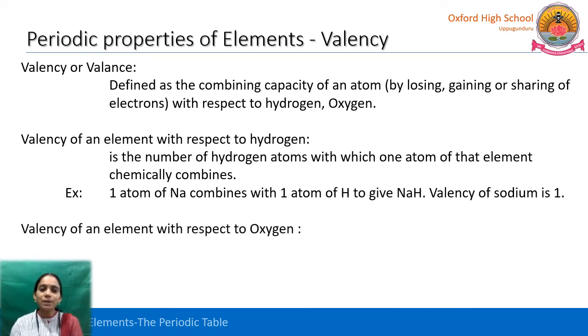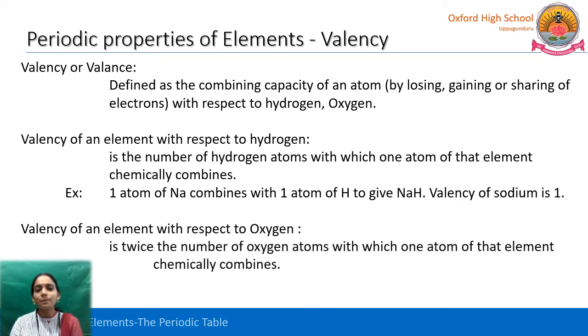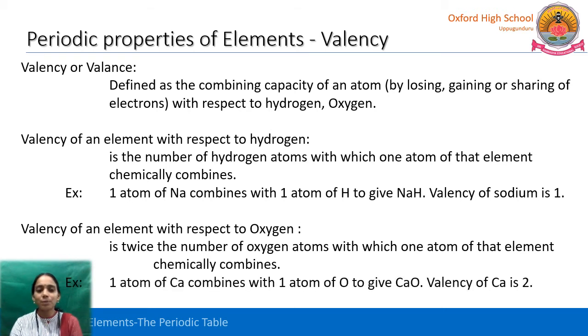So, the valence of an element with respect to oxygen is twice the number of oxygen atoms with which one atom of that element chemically combines. For example, one atom of calcium combines with one atom of oxygen to give calcium oxide. What is the valency of calcium here?